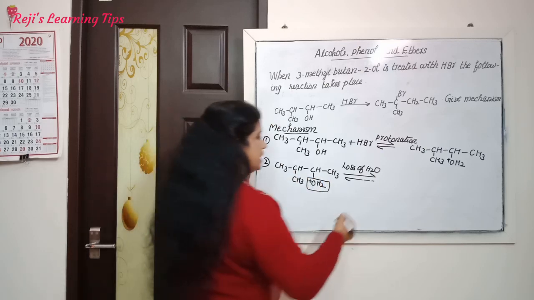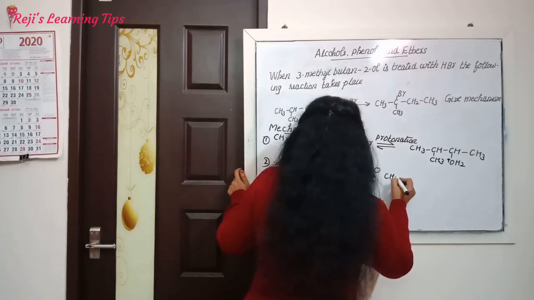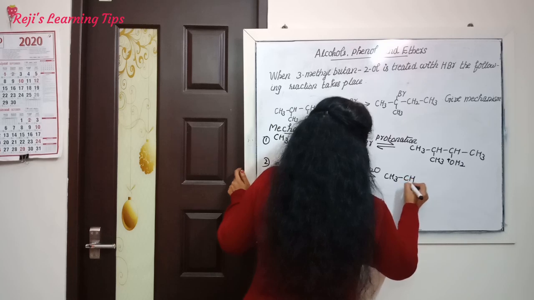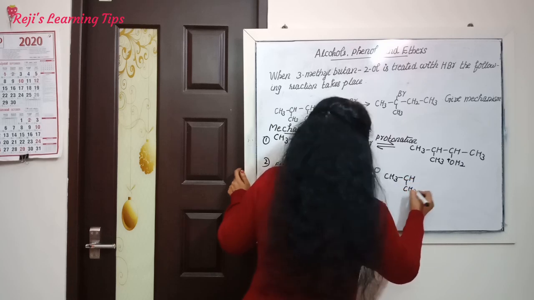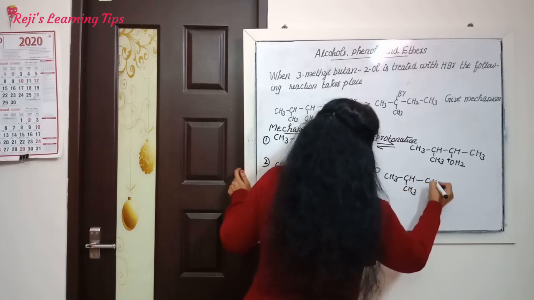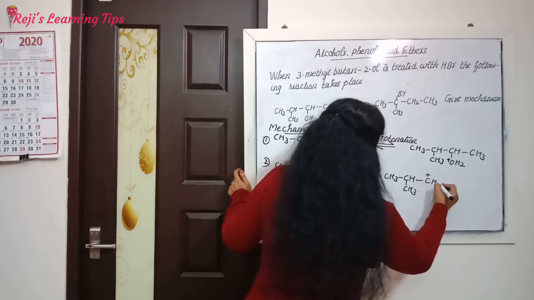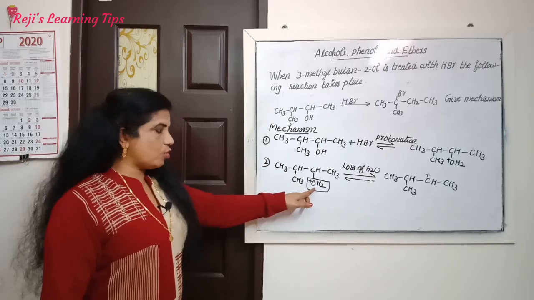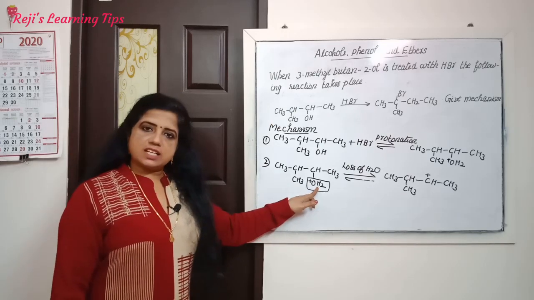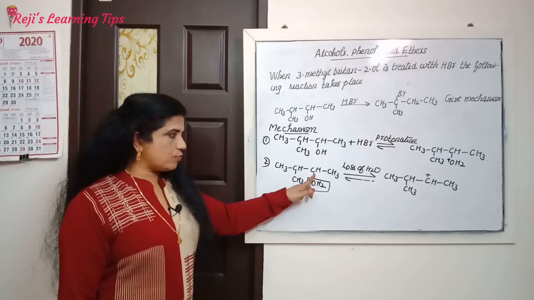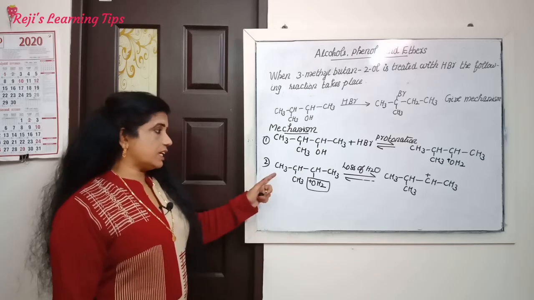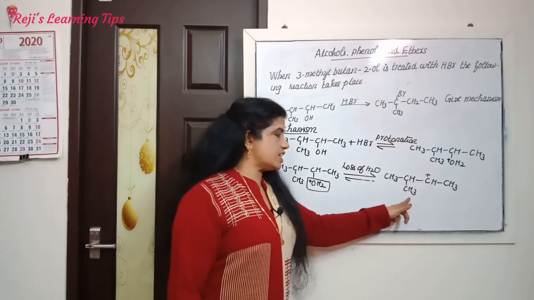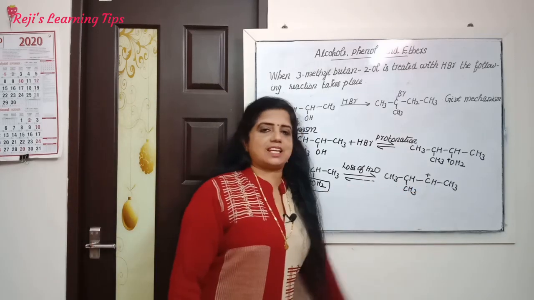Then we will get CH3, CH, CH3, CH plus, then CH3. Water is removed from this carbon. Then we will get CH3, CH, CH3, CH plus, CH3.